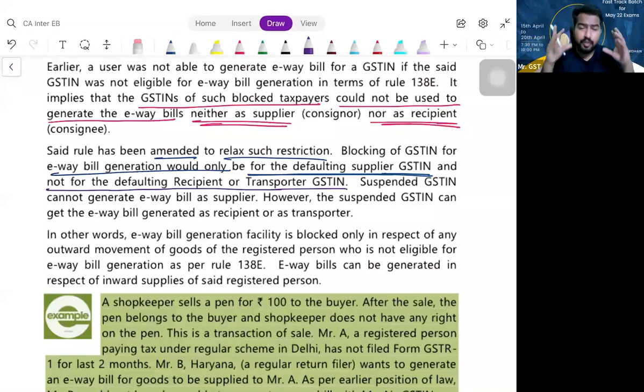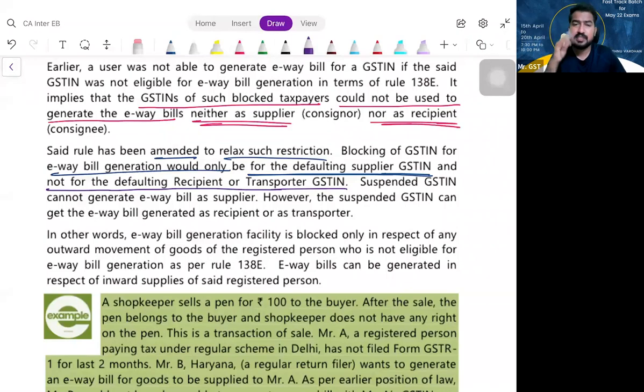But if you are in the capacity of recipient or a transporter, even though your e-way bill generation is blocked, e-way bill can be generated, because you are the recipient in this case, or the transporter in this case. Your GSTIN cannot be used as a supplier in the e-way bill. That's all. Clear? That means for your sales, you cannot generate e-way bill.